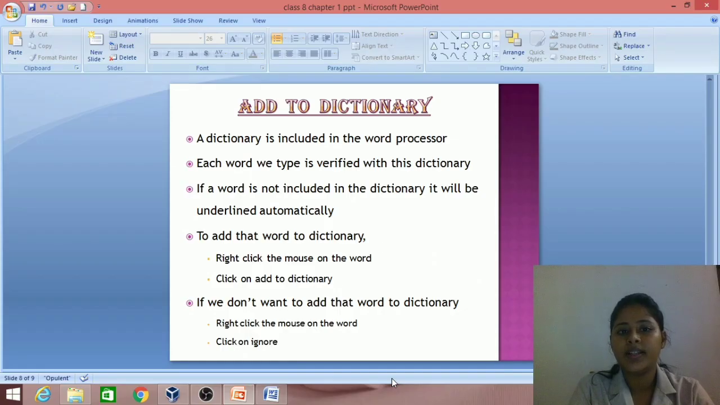So what have we studied in this topic? A dictionary is included in the word processor. Each word we type is verified with this dictionary. If a word is not included in the dictionary, it will be underlined automatically. If we want to add that word to the dictionary, what do we have to do? We have to right click the mouse on that word, then click on add to dictionary. If we don't want to add that word to the dictionary, just right click the mouse on that word and click on ignore.